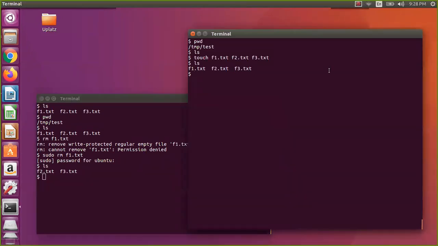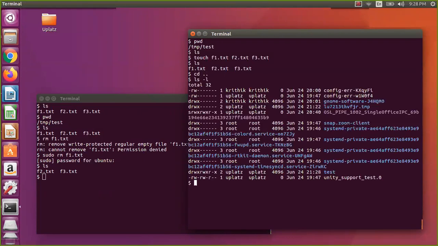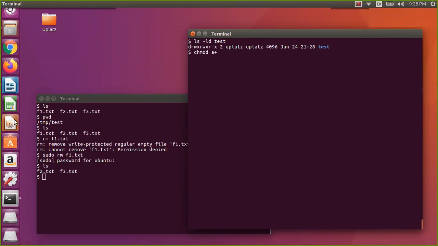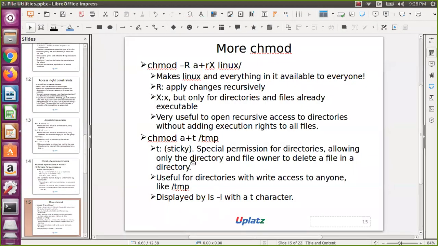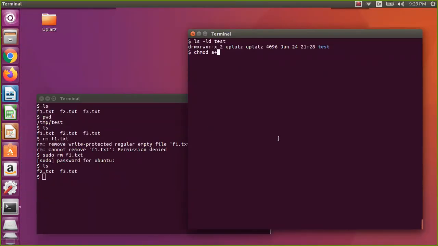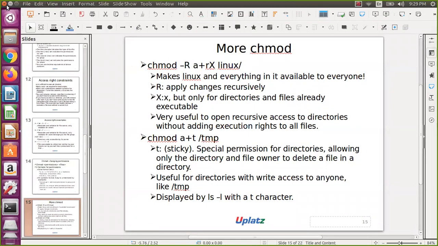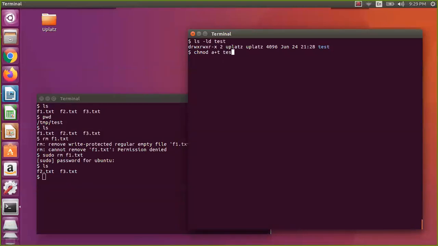Now let us make this one a sticky bit. So change mode, u plus... maybe I'll give the sticky bit for everyone, a plus. For a plus I will give it to all, because I am going with another user. So sticky bit is a plus t, a plus t, then the test directory.